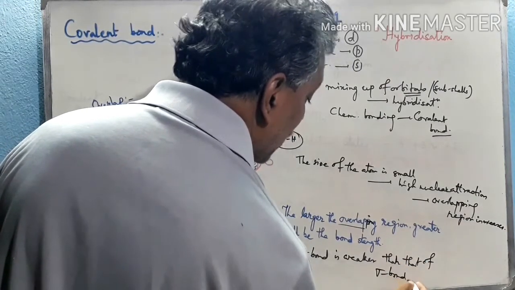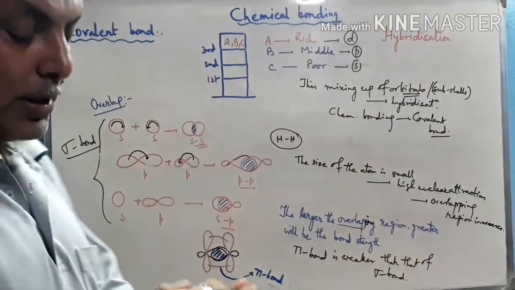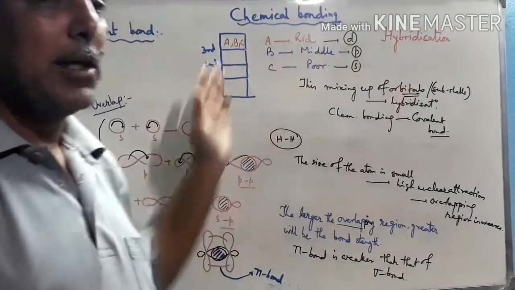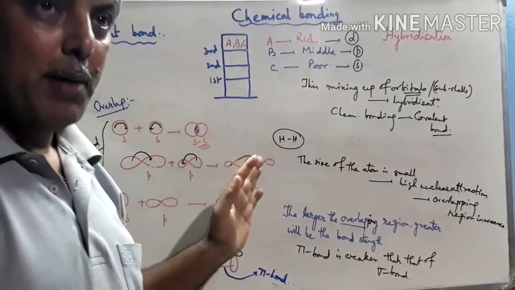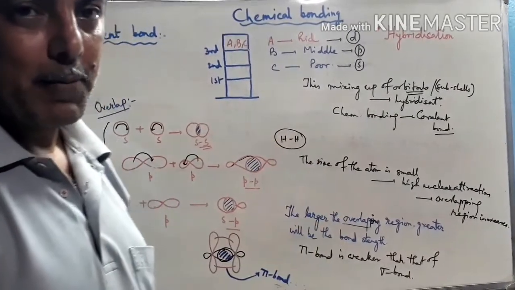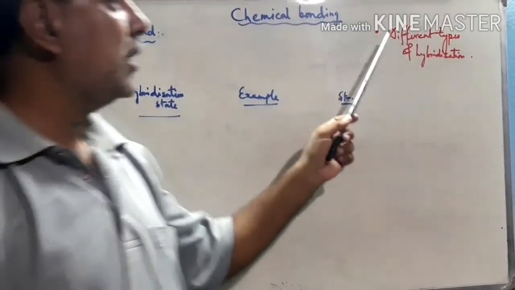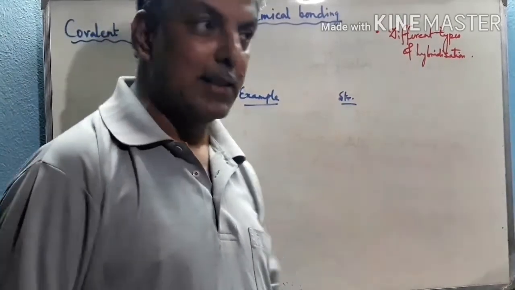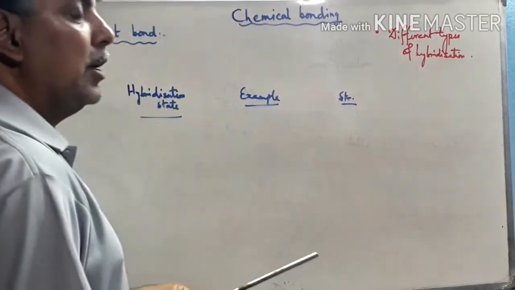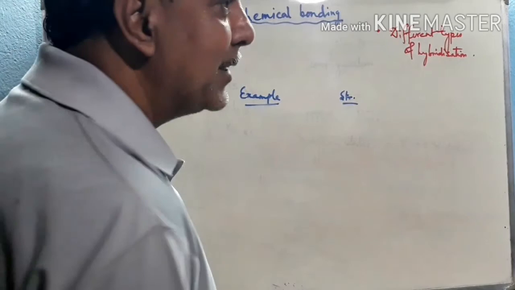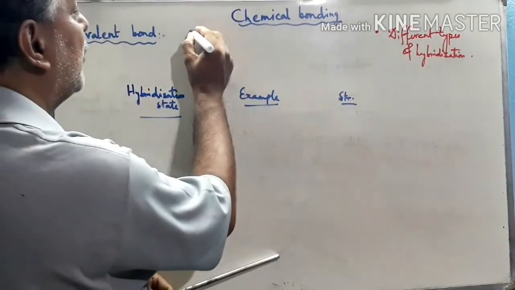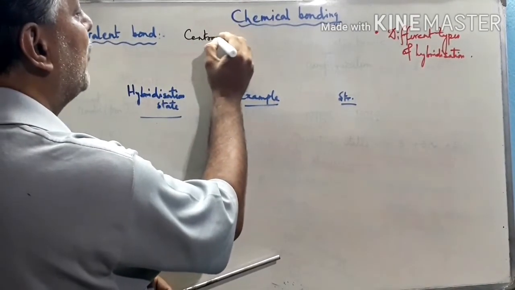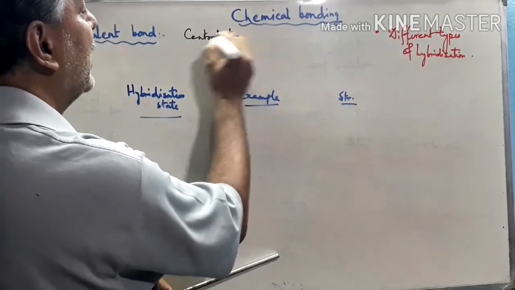So this is all about hybridization as well as the different types of overlap we have discussed in this part. Now we are discussing the different types of hybridization states. To find out the different types of hybridization, first we have to find out the central atom of a molecule. Which one will be the central atom?